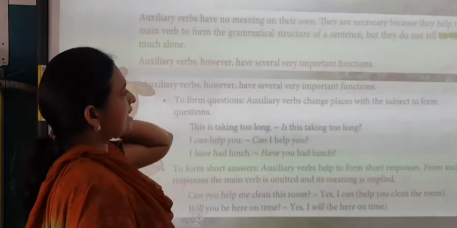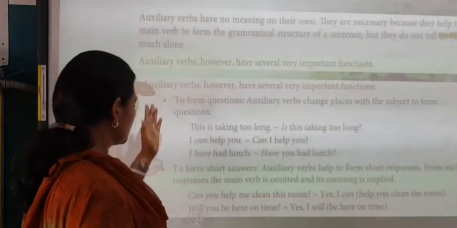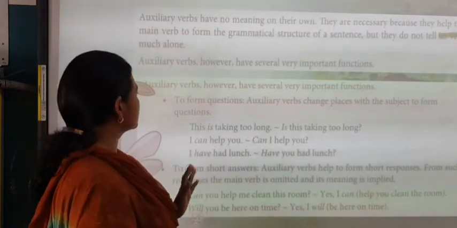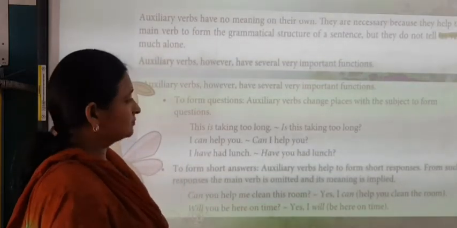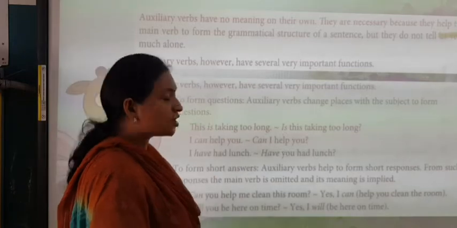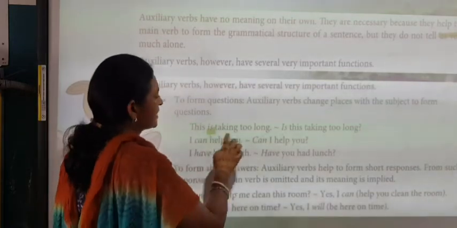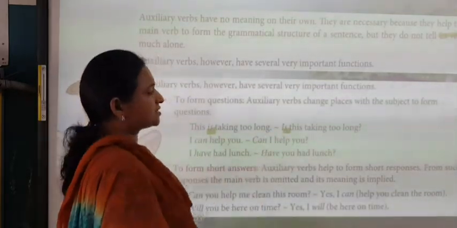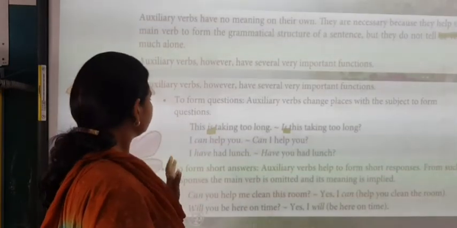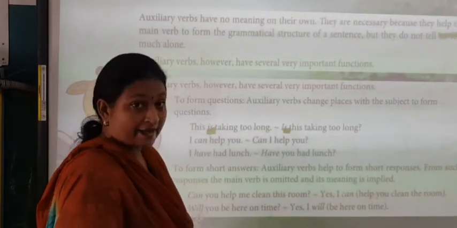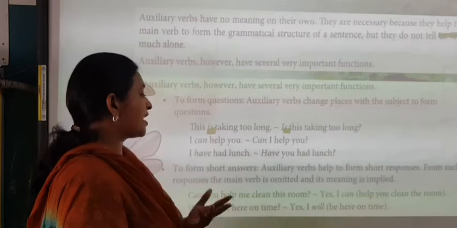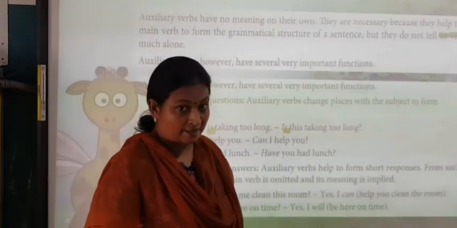Auxiliary verbs, however, have several important functions. Now here we have the list of functions. The first is to form questions. For example, this is taking too long. So we take this is and write it in the beginning. So, is this taking too long? I can help you. Can I help you? I have had lunch. Have you had lunch?